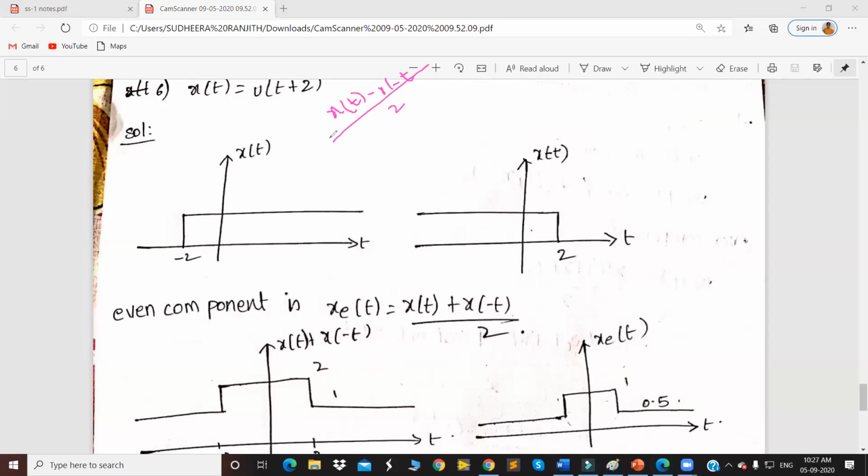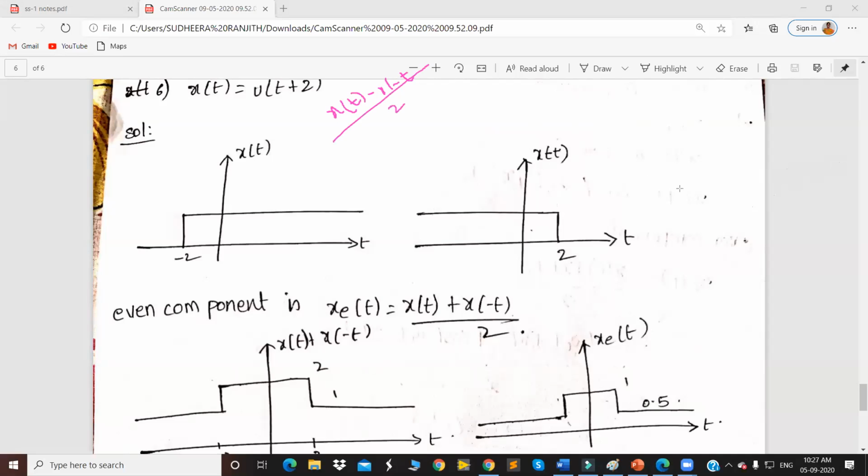Already we have plotted x of t and x of minus t. Now we would like to subtract x of minus t from x of t. What will be the resultant if we subtract x of minus t from x of t?